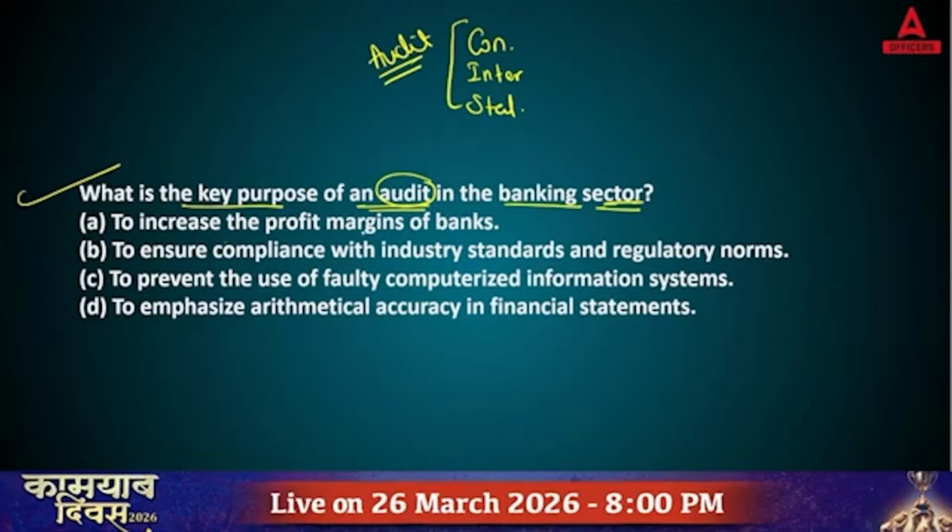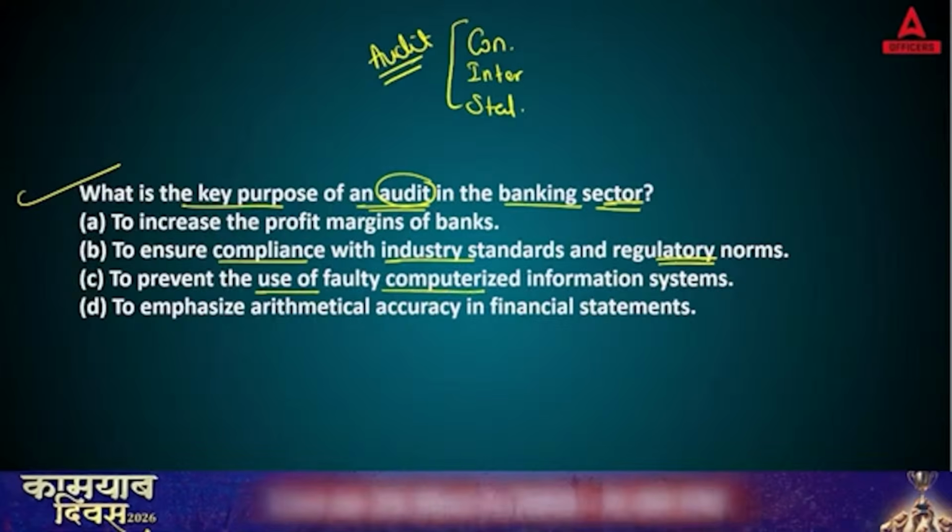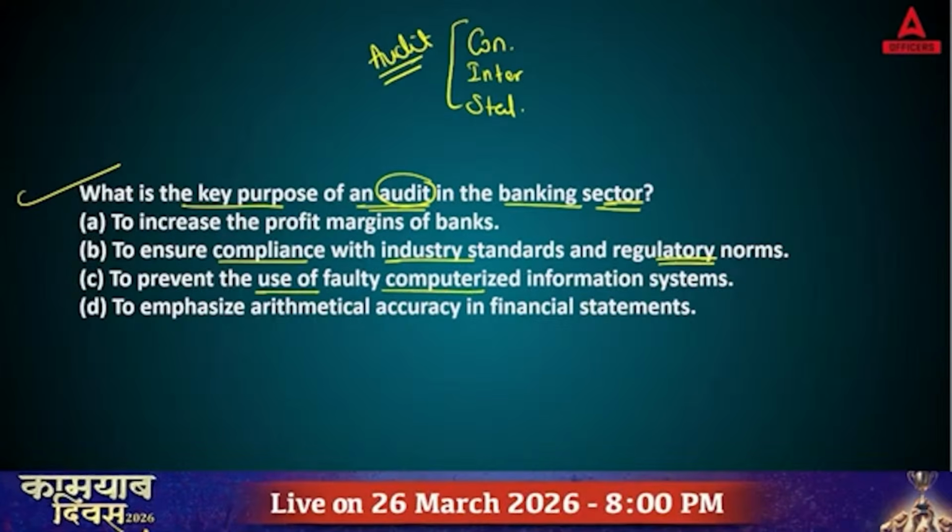A, to increase the profit margin of banks, or B, to ensure compliance with industry standards and regulatory norms, or C, to prevent the use of faulty computerized information system, or D, to emphasize arithmetical accuracy in financial statements. What is the right answer?